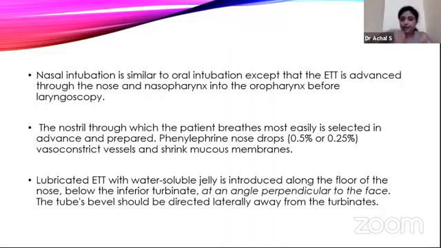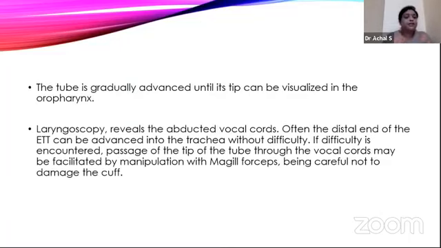It is very straight, we have to introduce it. The tube's bevel should be directed laterally, away from the turbinates. The tube is gradually advanced until its tip is visualized in the oropharynx. We just open the mouth. Then when we keep on passing the tube nasally, there is a sudden giveaway. That is when the tube is in the oropharynx.